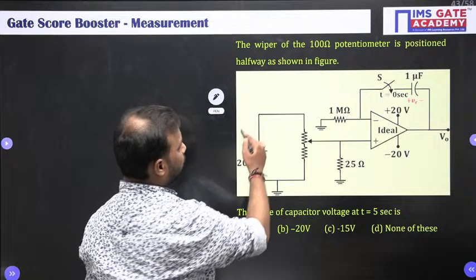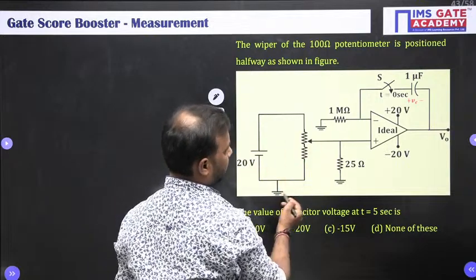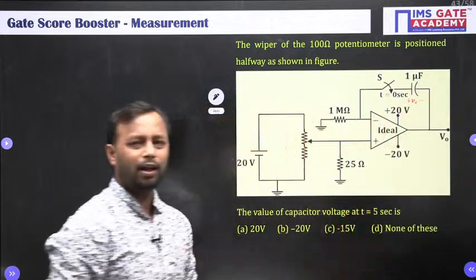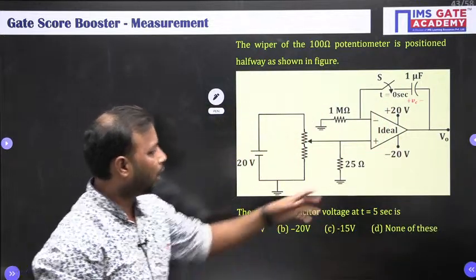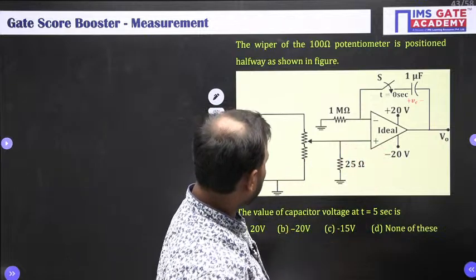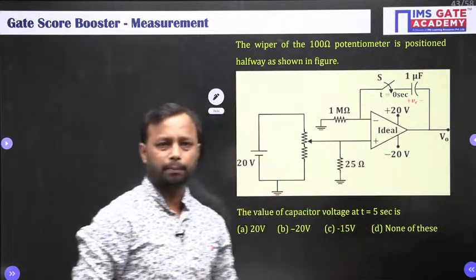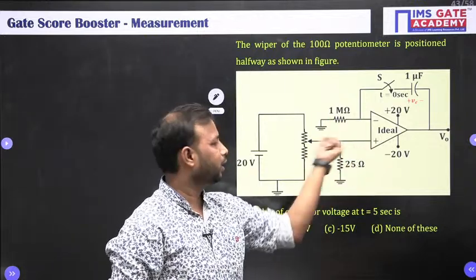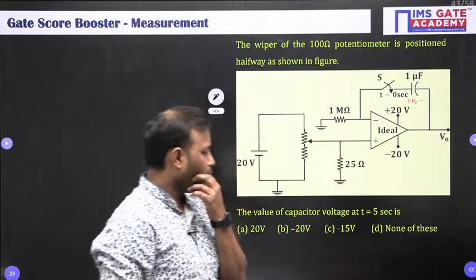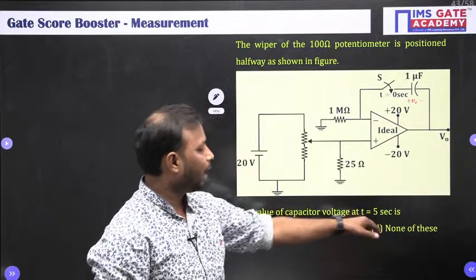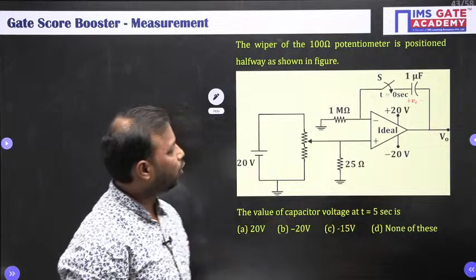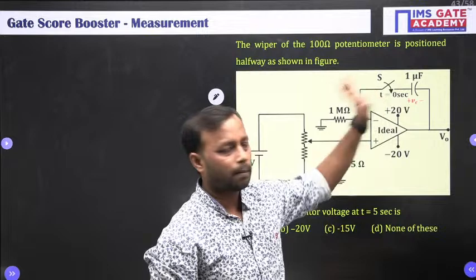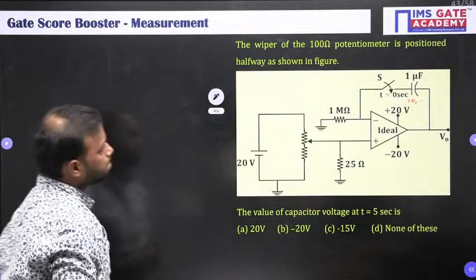So this is a potentiometer circuit, and this is one analog circuit, the non-inverting op-amp. Sorry, not inverting op-amp, because here the input is at the positive terminal, right? So it is a non-inverting op-amp. At time t equal to 5, we need to find the voltage across this capacitor. Any answer?